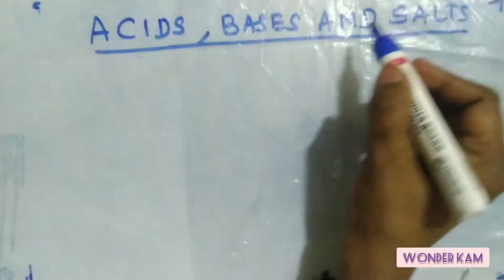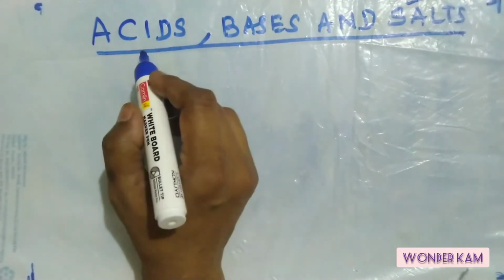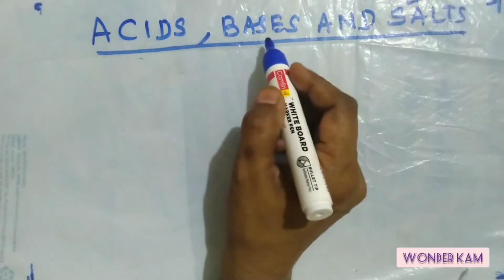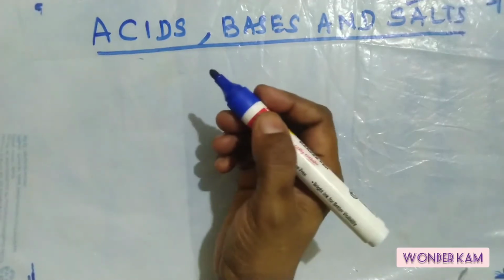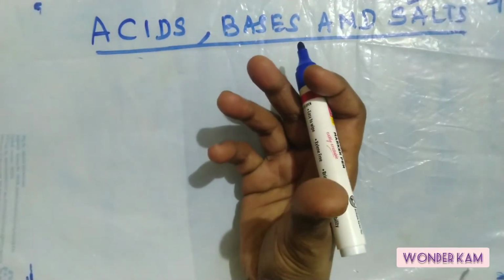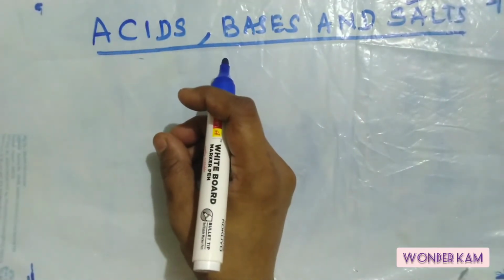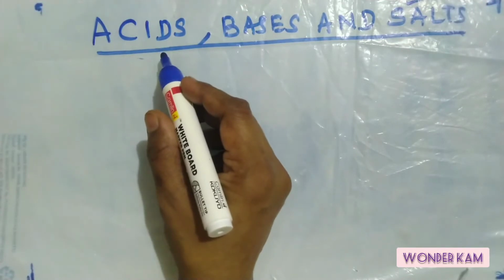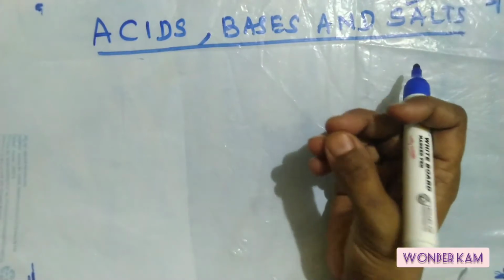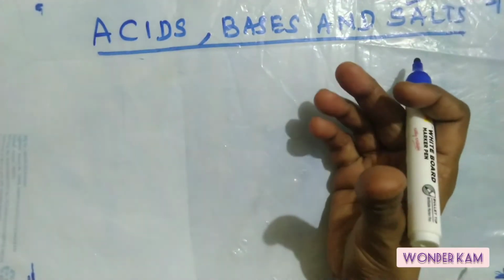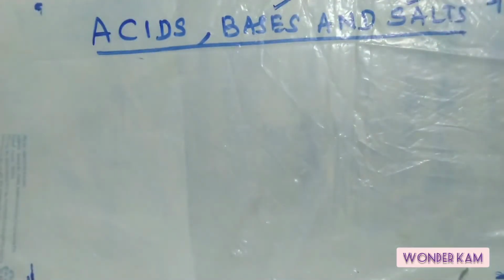Apart from this salt, we also use many substances which contain varieties of these acids and bases, such as certain food items like our lemons, oranges or apple, or even curd and milk contain different types of acids. And we are using washing powder or soap or detergent or even toothpaste that contains different types of bases.